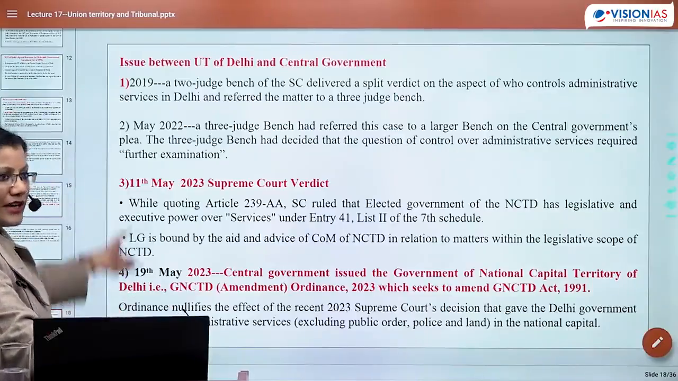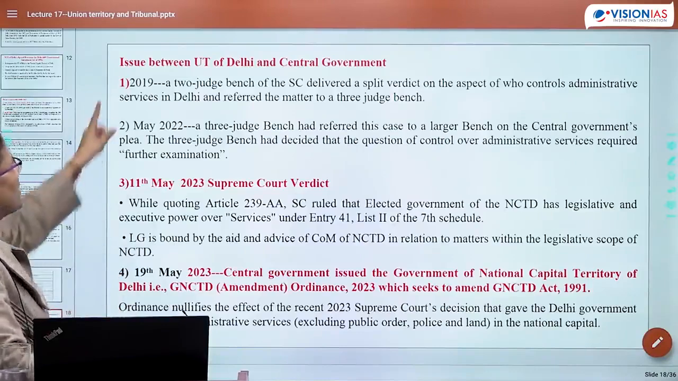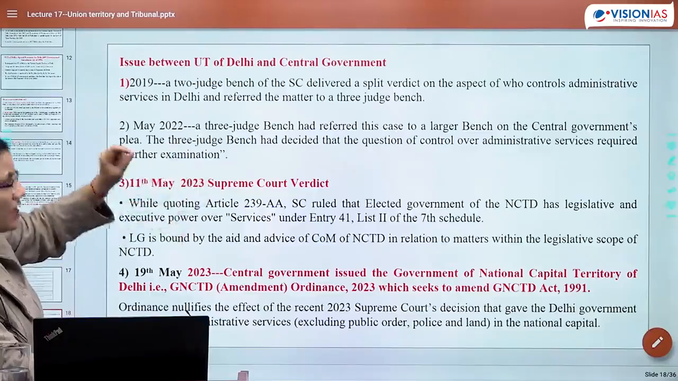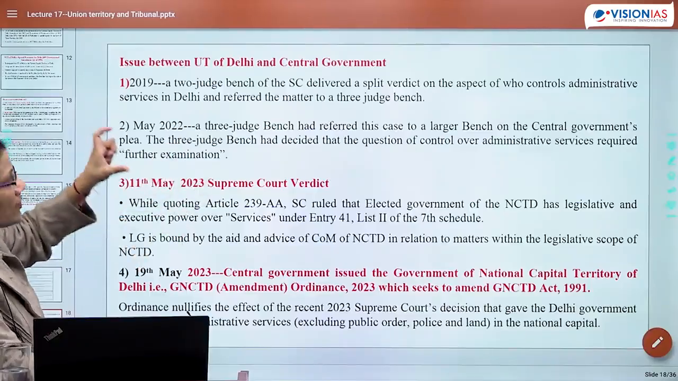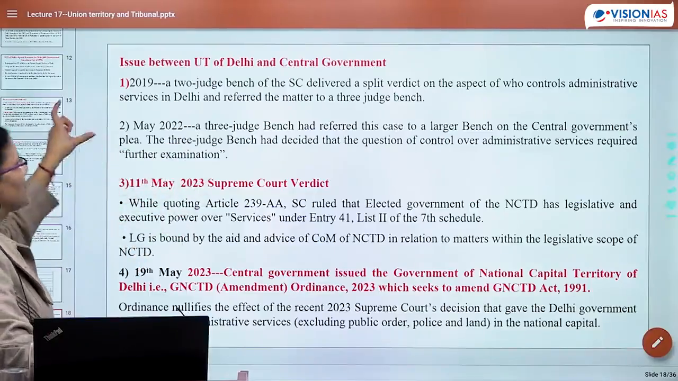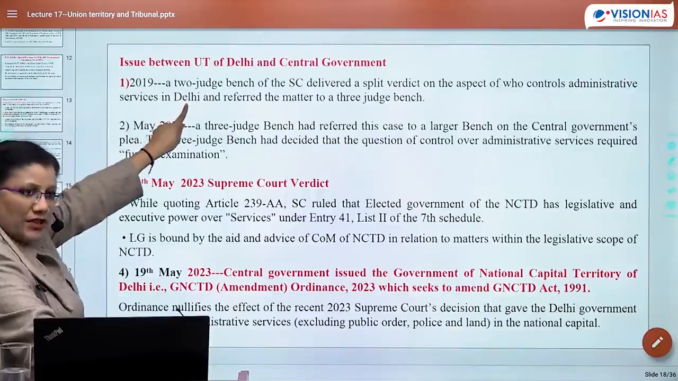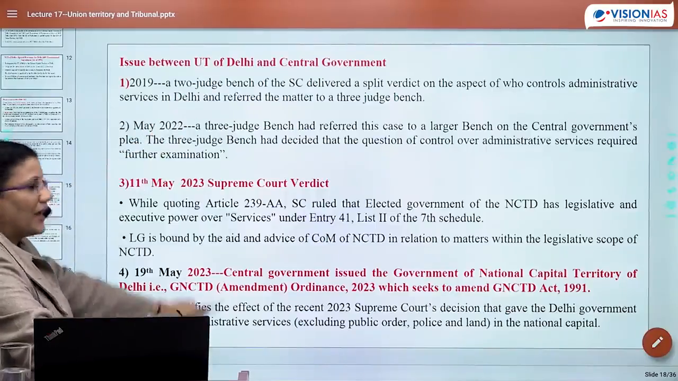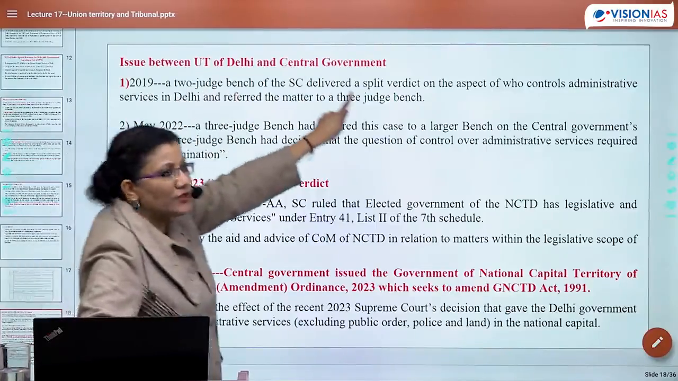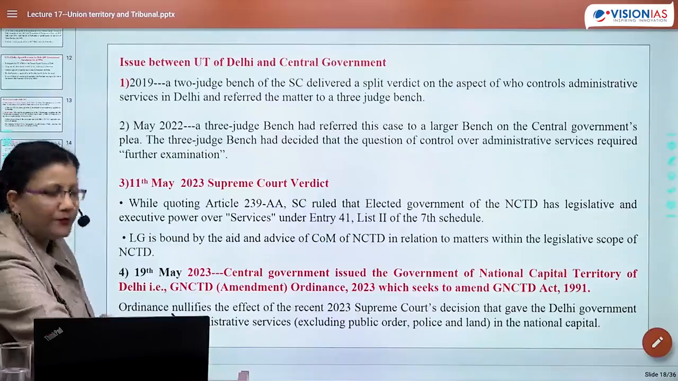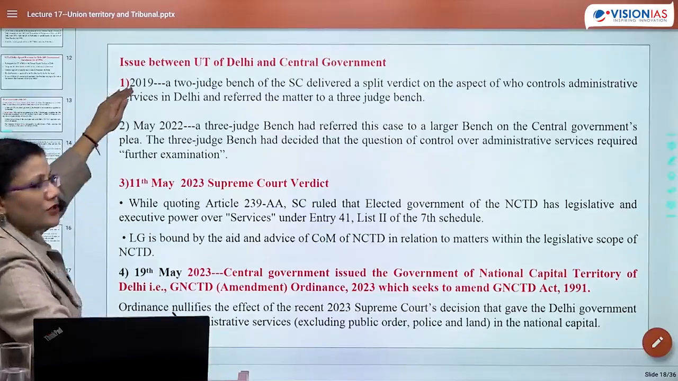हम यहाँ तक पहुंचे हैं. एक बार फिर से रिवाइज करते हैं. 2019, two-judge bench of Supreme Court delivered a split verdict on the aspect of who controls services in Delhi. And now when the split judgment came up, और detail में है ये ideas, it was now referred to a three-bench judge. क्योंकि two-bench judge से तो justice was not there. So this was in 2019.